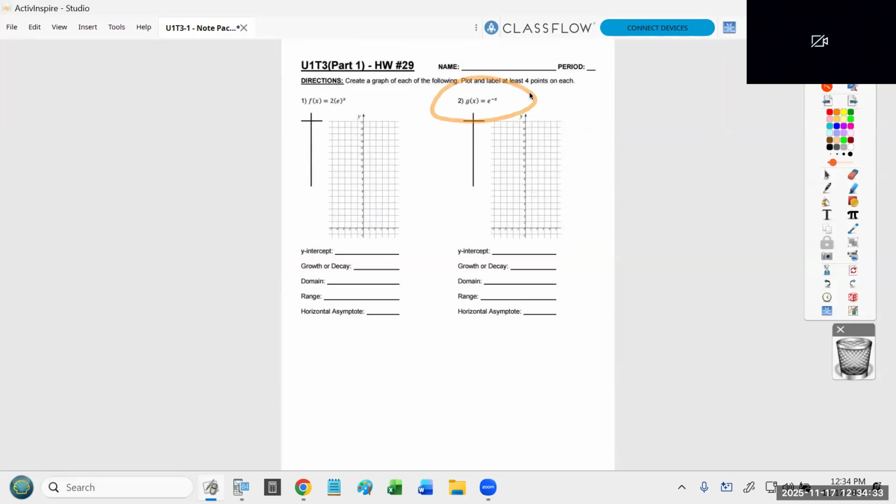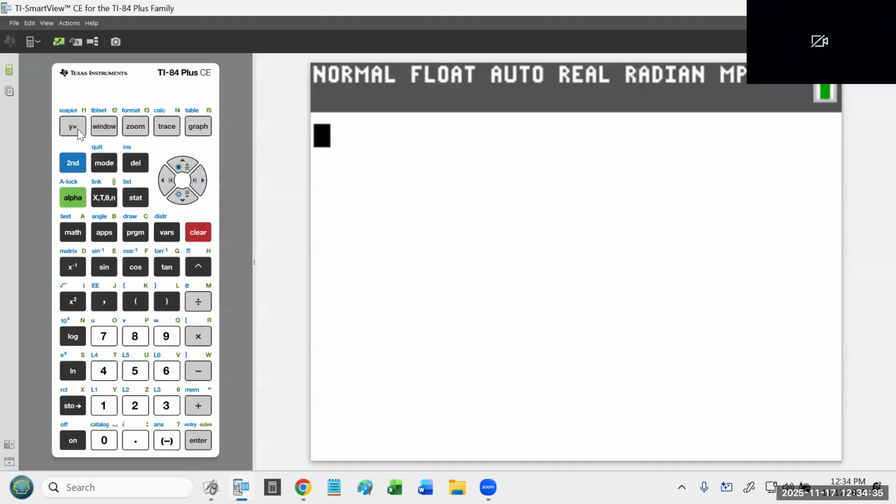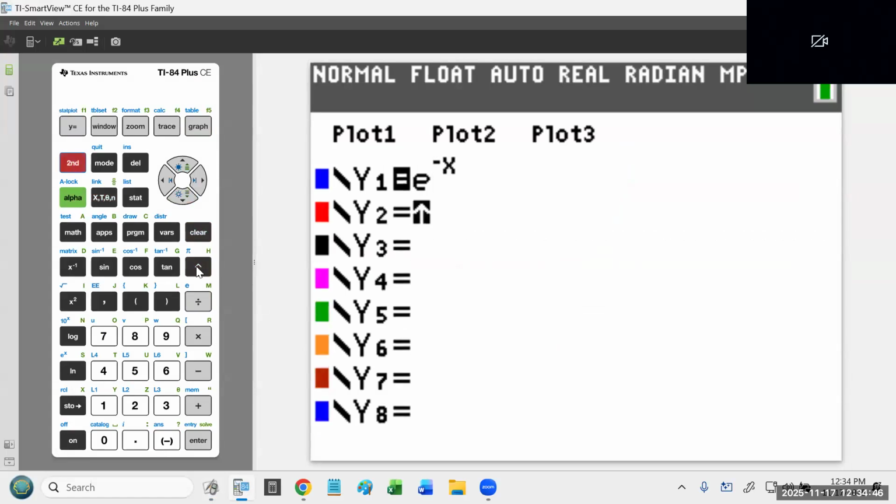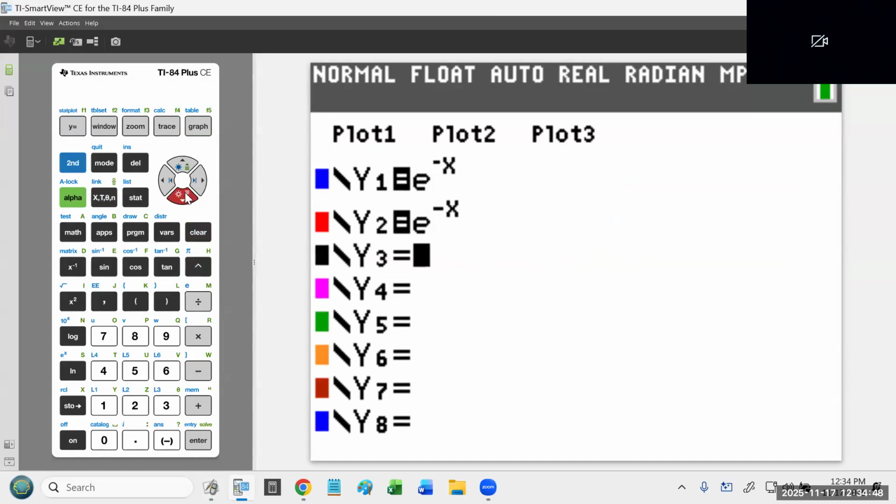So if you're gonna type that in, remember, don't actually use the minus button. Use the negative button. It's down here by the enter key. That is how you would type this in. You would not type it in like that. The difference between the two is so small that it's easy to miss.